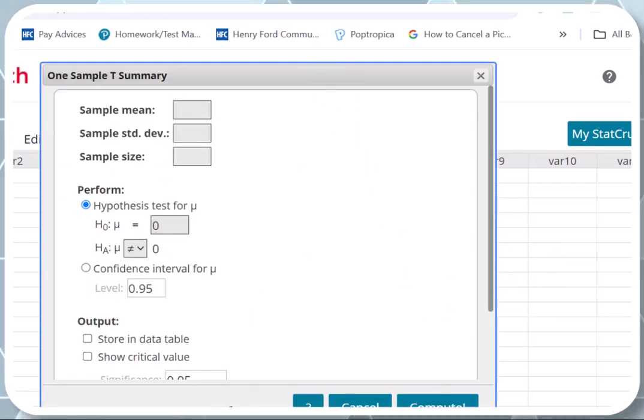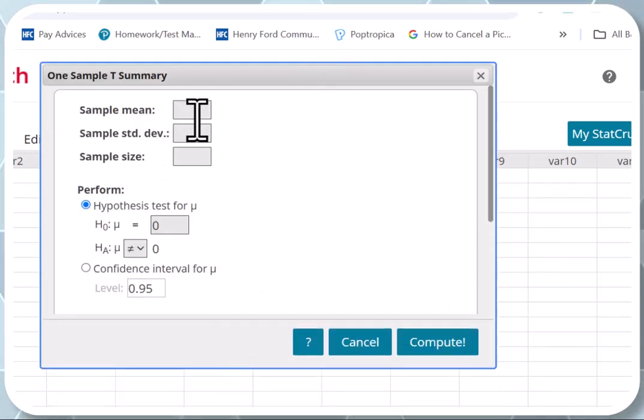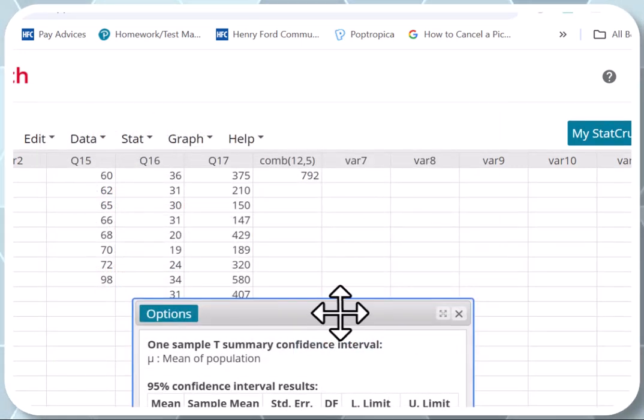Okay, sample mean, which is 785.75. Sample standard deviation, 250.50. Sample size is 14. And the confidence level we want is 95%. Just hit compute.